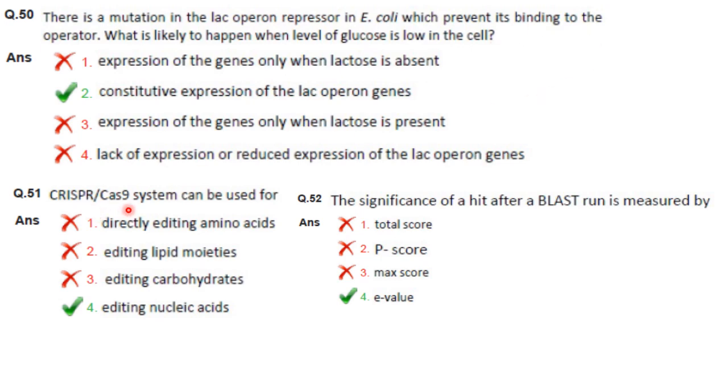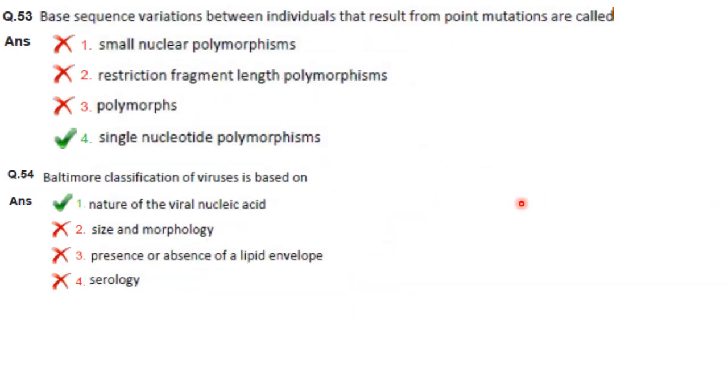Then next one, CRISPR-Cas9 system can be used for editing nucleic acids. Then next one, the significance of a hit after a BLAST run is measured by E value. E value, expected value, is a parameter that describes the number of hits one can expect to see by chance when searching a database of a particular size.